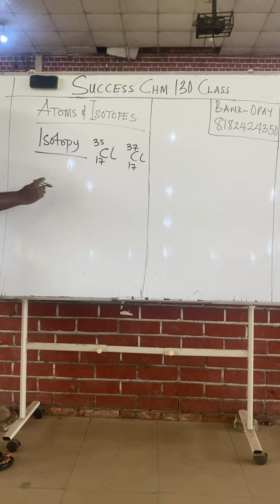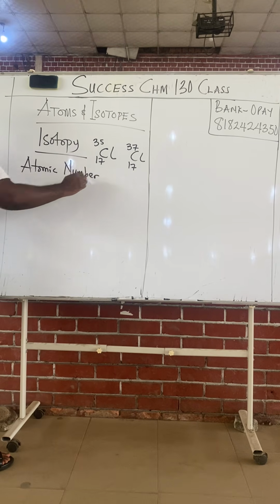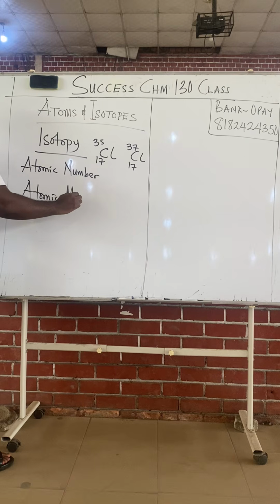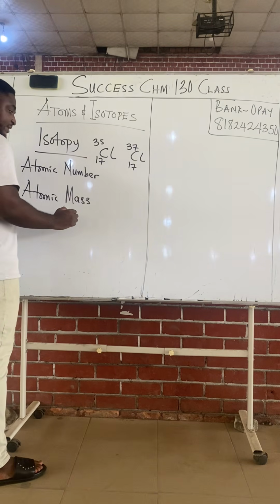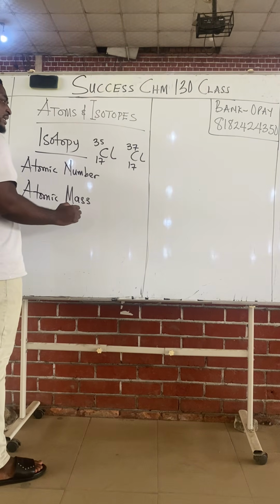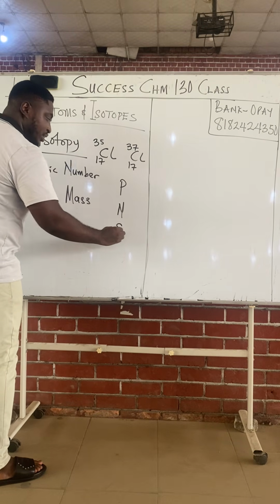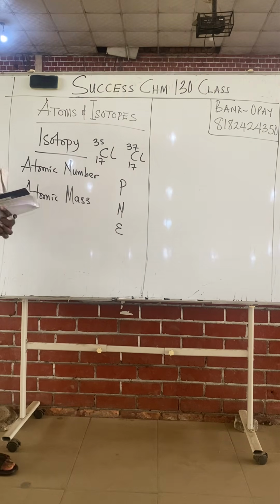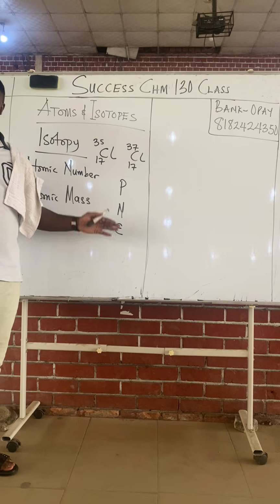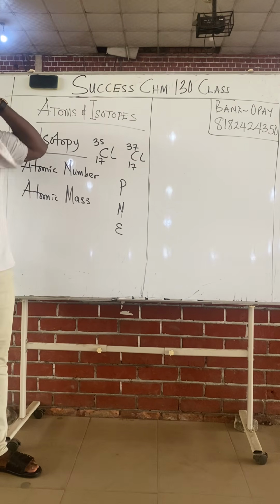Class, it's first important to note that we have two types of atomic. We have atomic number and atomic mass. Class, it's already a well-known fact that atoms contain protons, neutrons, and electrons. From our secondary school days, when we started studying chemistry, our teacher used to tell us